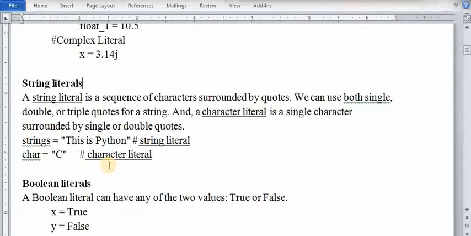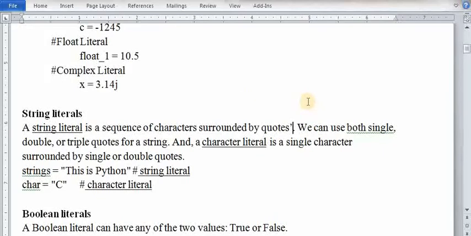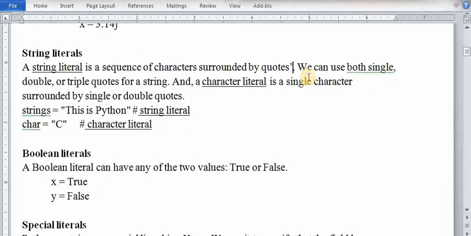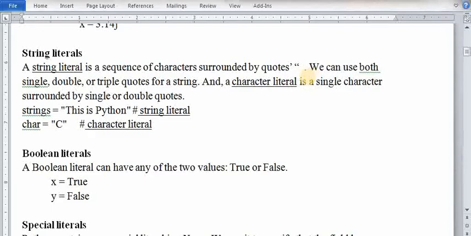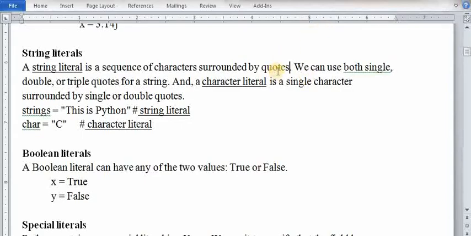Now the next one is string literals. First of all you should know what a string is. A sequence of characters or combination of characters is called a string. So a string literal is a sequence of characters surrounded by quotes. What are quotes? The symbol like this is the single quote, and this is the double quote, and this is the triple quote.